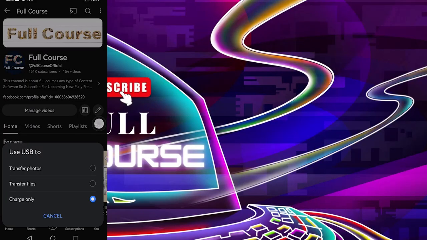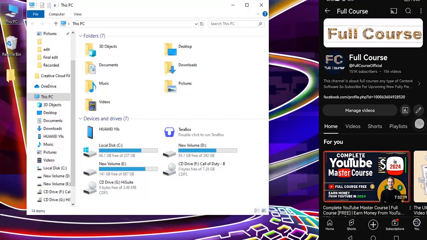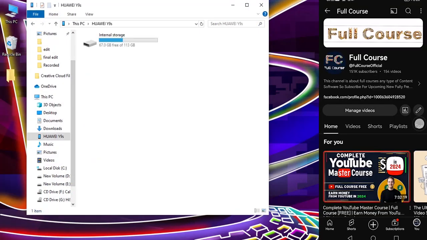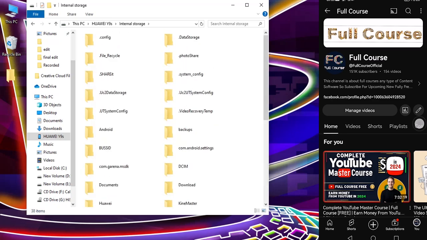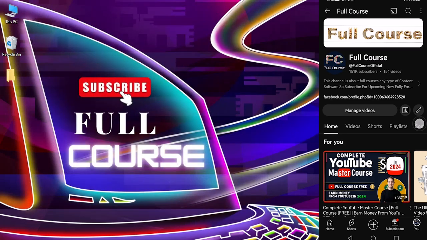And select transfer files, then you can transfer your files from your smartphone to computer. And the third one is charge only. You can use this only to charge your smartphone. So I'm going to select transfer files. Now this time you can see all my file folders in here. So that's how you can easily connect your smartphone with your PC.